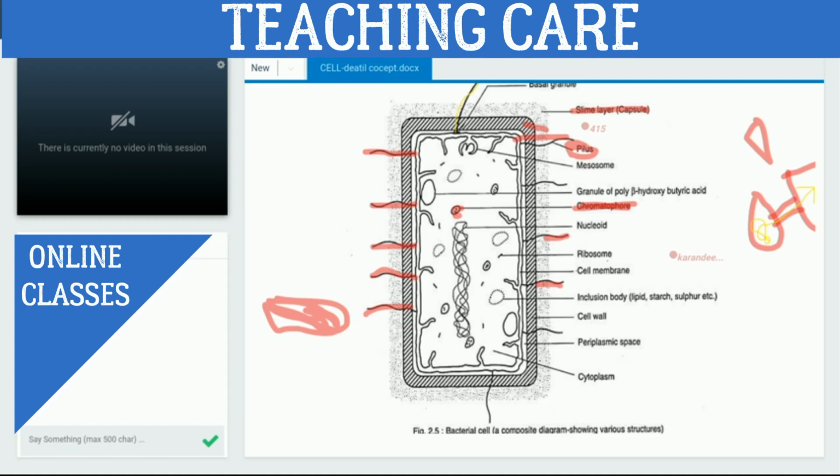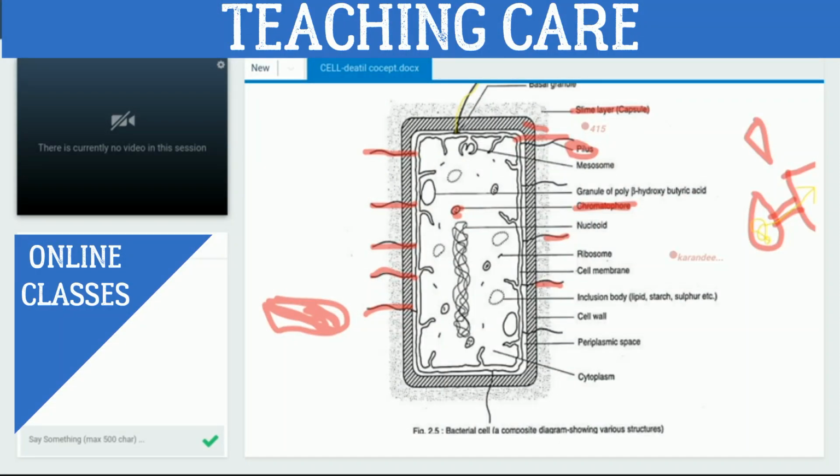Fimbriae help bacteria to attach with substratum. Good. And which structure helps in locomotion? Flagella. Okay, fine, good.